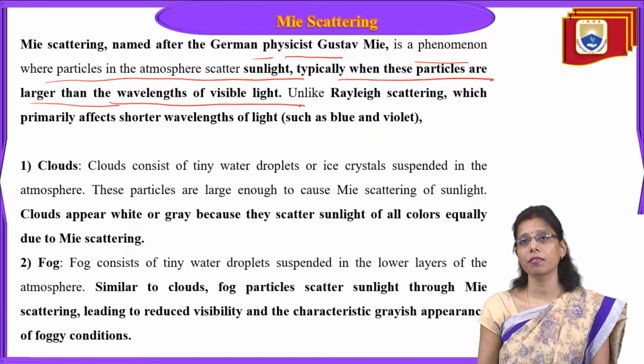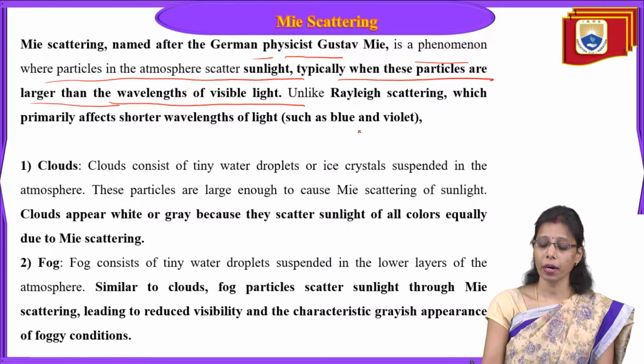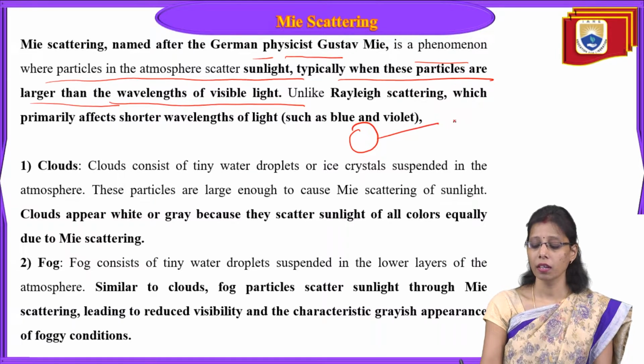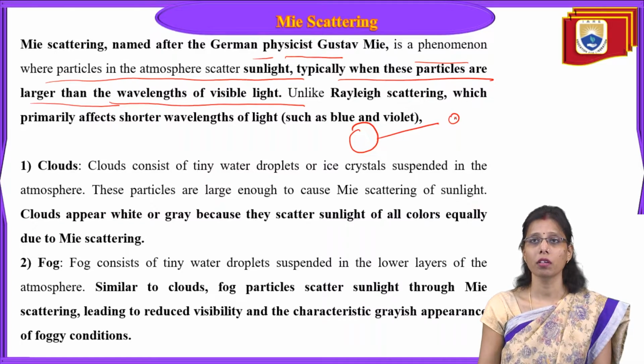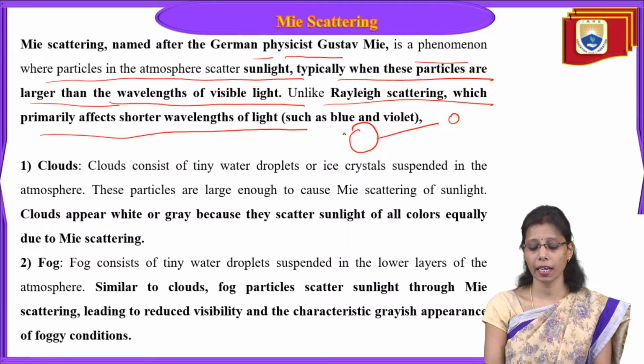In the previous case, the particle size was smaller than the wavelength. Here the particle size is bigger than the wavelength, and that's why Mie scattering occurs. In Rayleigh scattering the particle size is smaller than the wavelength, while in Mie scattering the particle size is larger than the wavelength. Unlike Rayleigh scattering, which primarily affects shorter wavelengths of light, such as blue and violet.